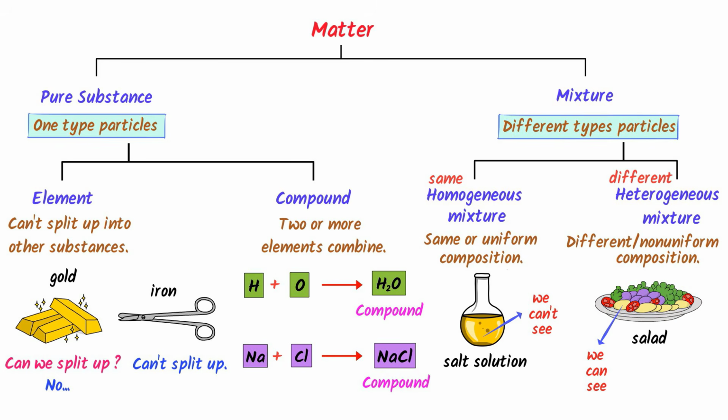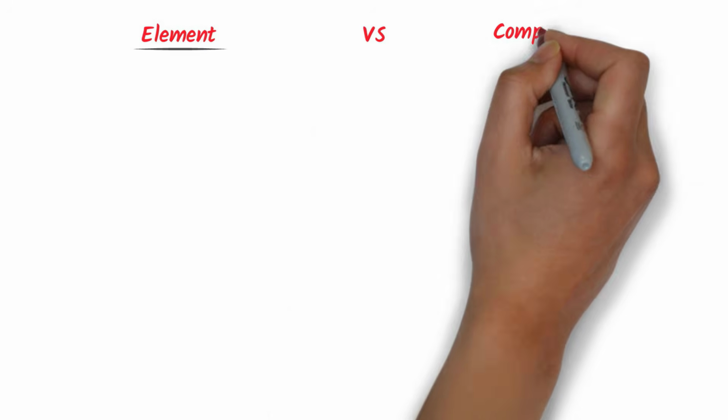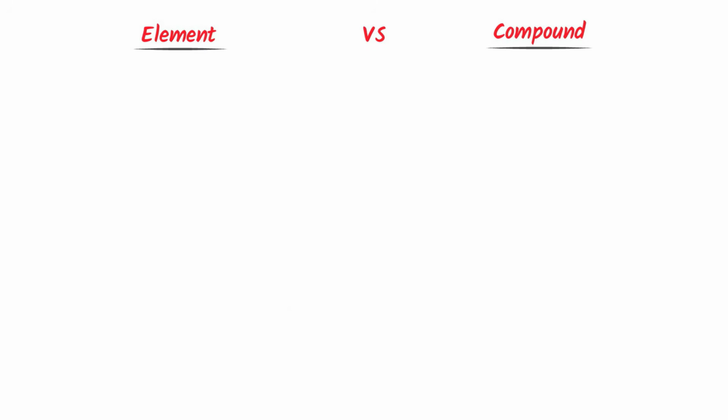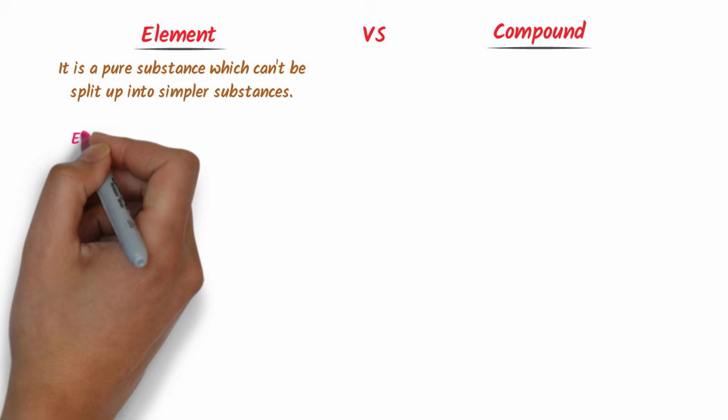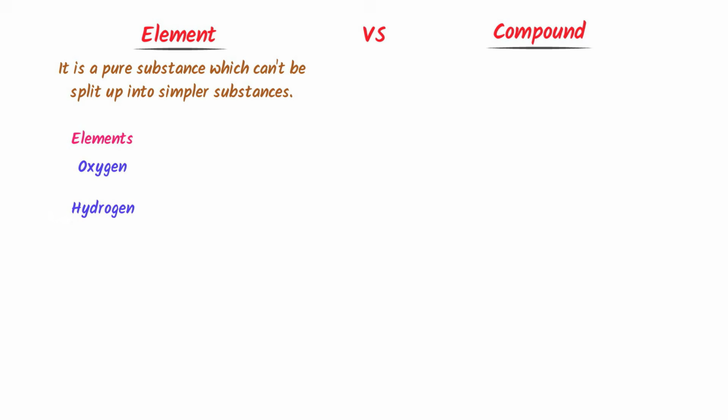Now we will learn some important concepts. How can we differentiate between element and compound? Well, we know that an element is a pure substance which cannot be split up into simpler substances like oxygen, hydrogen, carbon, iron, chlorine, and sodium.